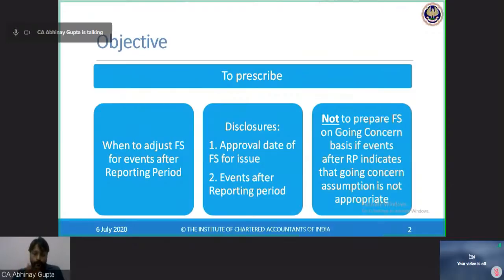Now, if board approves on 15th of May, then 15th of May becomes the approval date that we need to mention in the disclosures or notes to accounts of the financial statements.